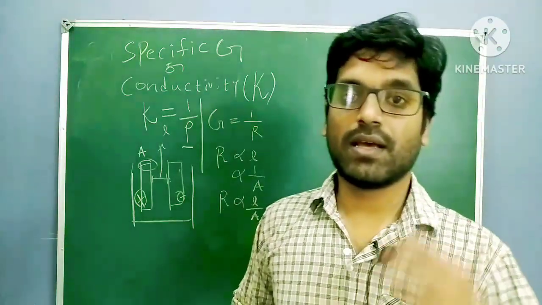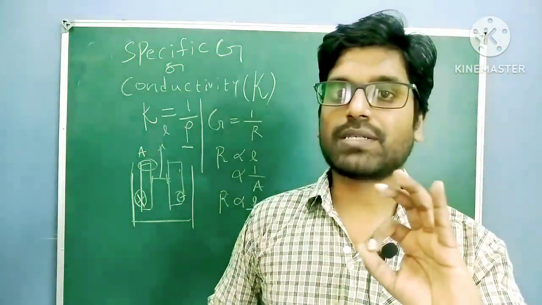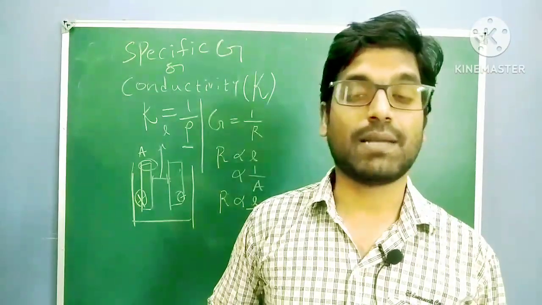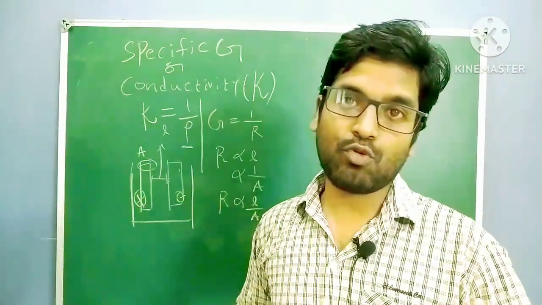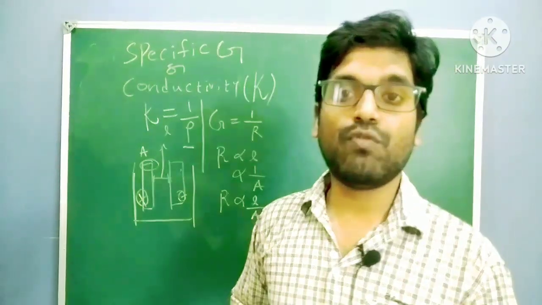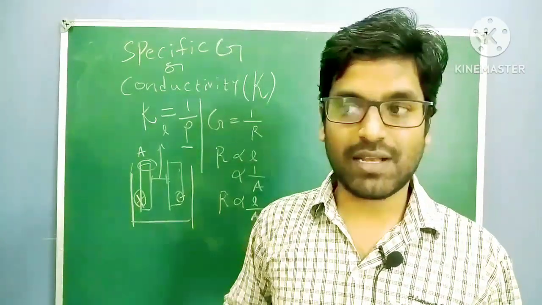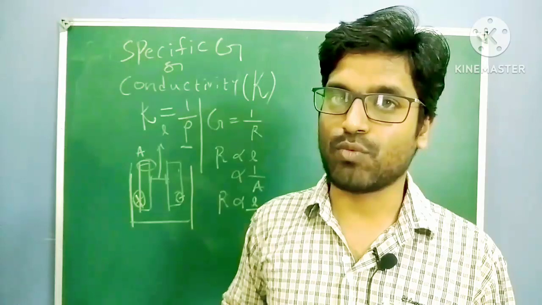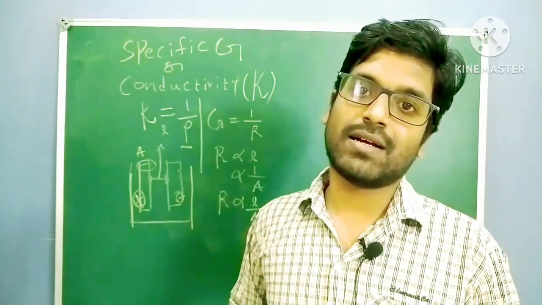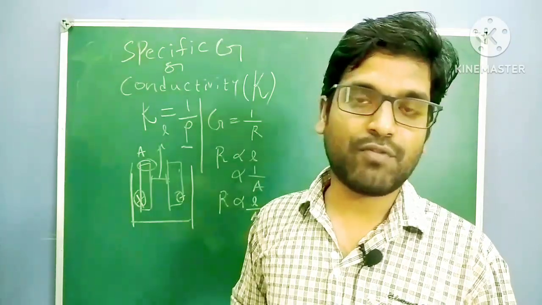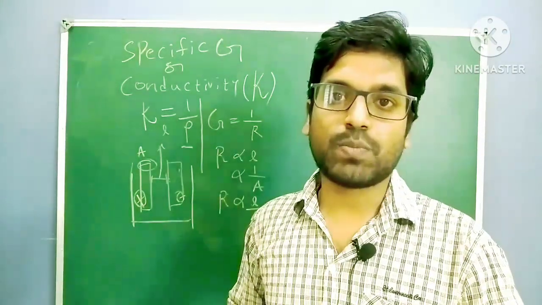Area: how can you explain this? First, suppose 10 members are there in one room. It is a small room. If the area of the room increases, then they can move very freely. Initially, in a very small room, they cannot move that much. But whenever you have a large room, then those 10 members can move very freely. So the speed of those persons will increase.